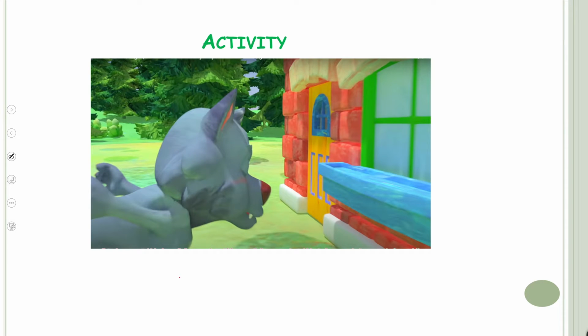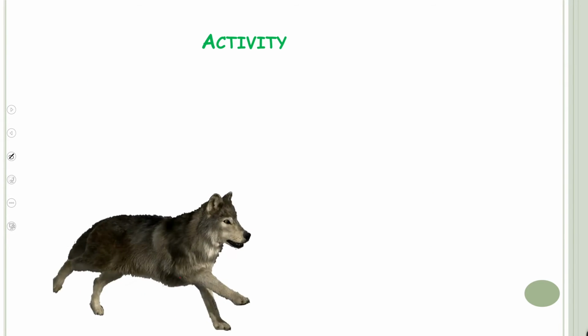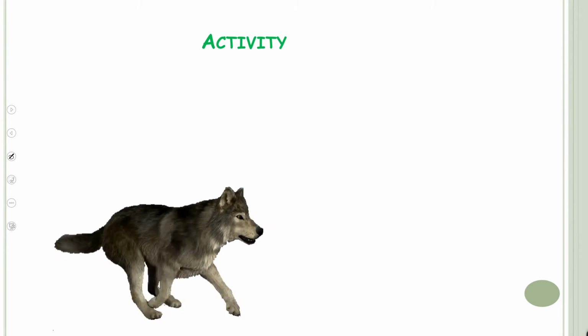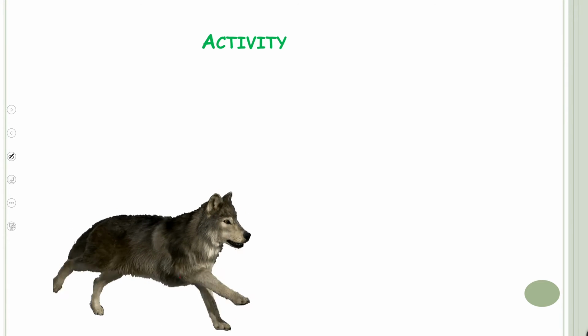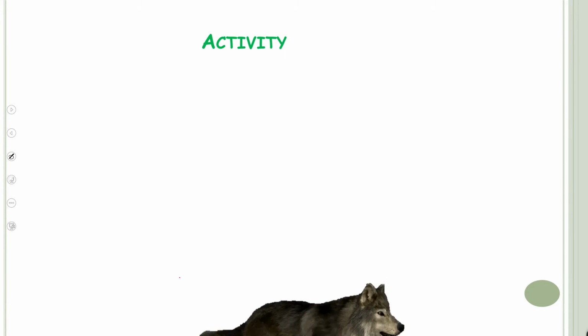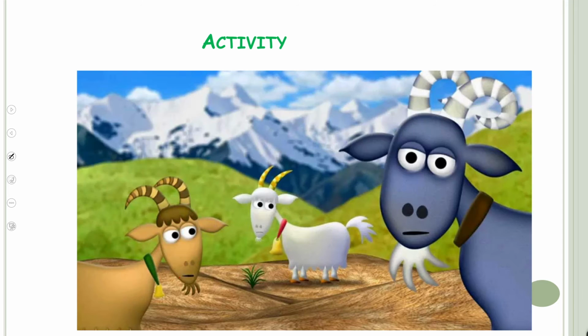The wolf tried to destroy it, but it was very tough, hard and strong, made up of cement and bricks. He was unable to destroy it, and then he sadly returned. He was hungry and he couldn't eat the goats, and he ran back into the jungle. The goats lived happily ever after.